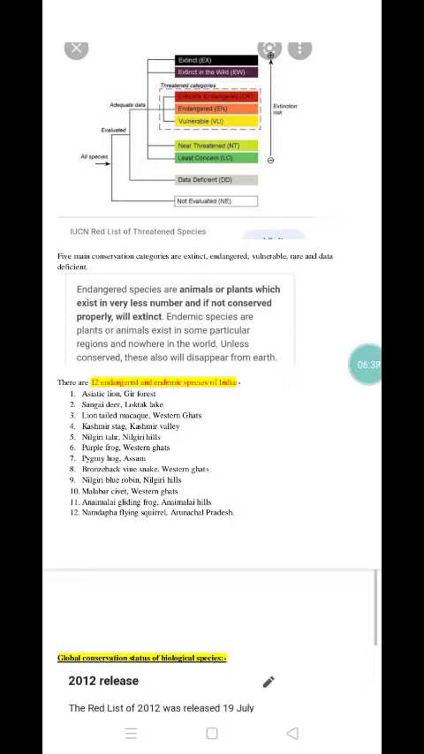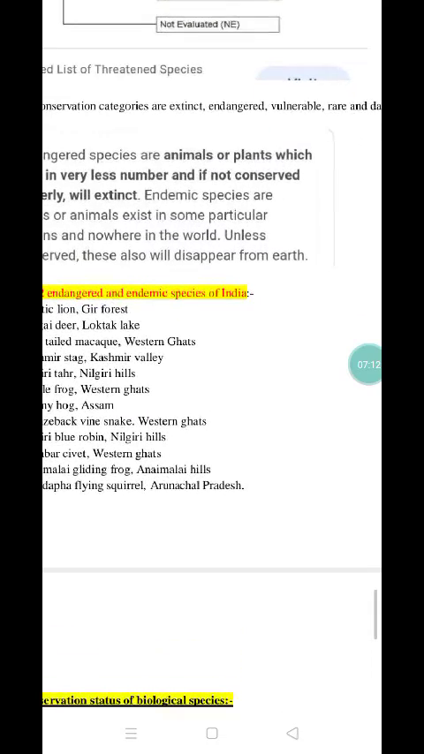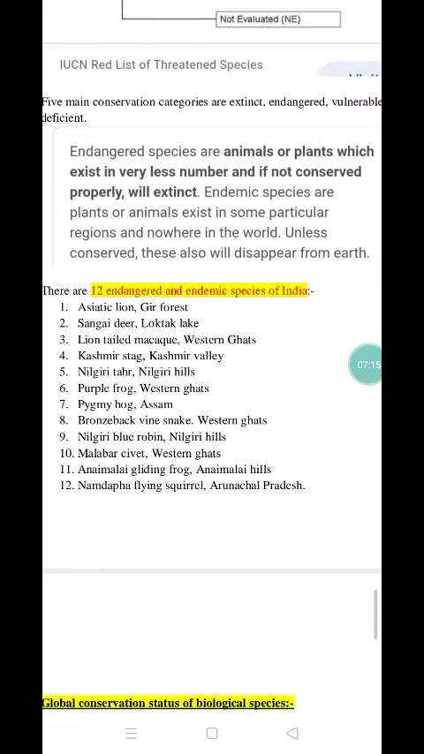Now, what do we mean by endangered species? These species are animals or plants which exist in very small numbers, and if not conserved, they might go extinct. So those animals and plants are regarded as endangered species. Endemic species means the plants and animals which are found in a particular region of the earth and nowhere else. In India there are 12 endangered as well as endemic species. In this list we can see those that are important for us.